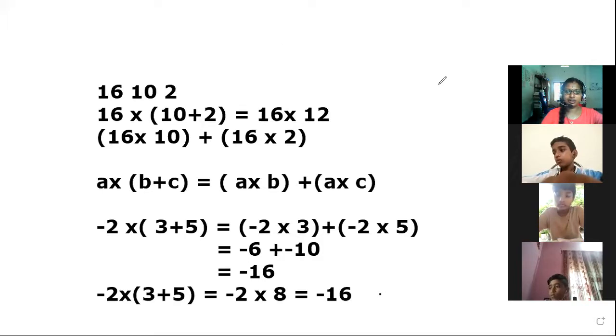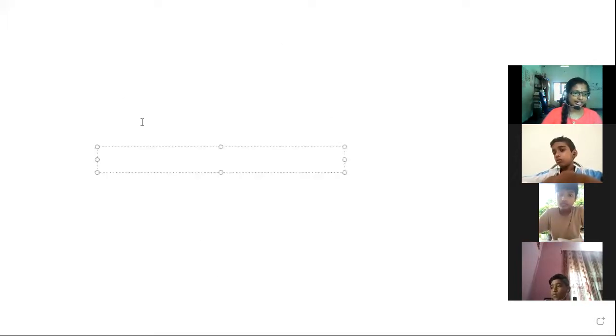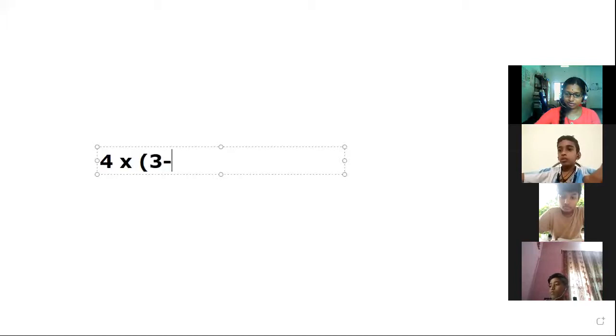I am choosing 3 integers, that is 4 into 3 minus 8, and I have to find the answer of 4 into 3 minus 8.